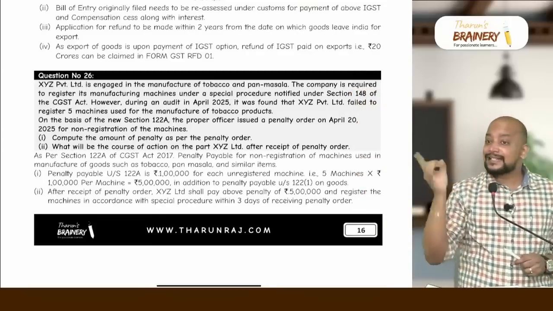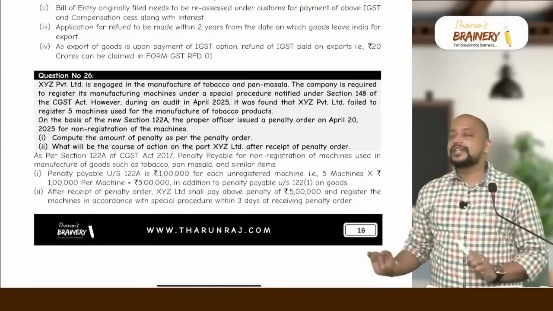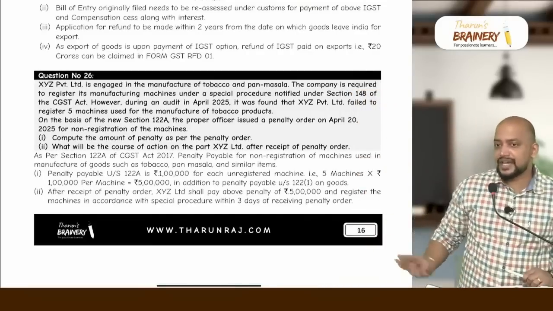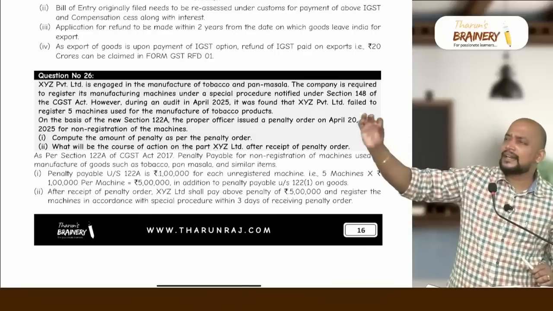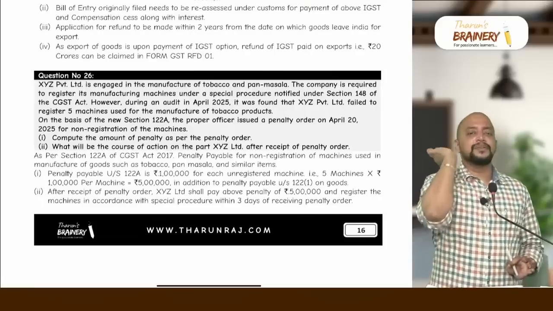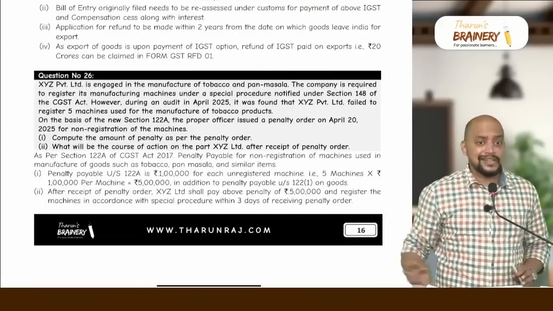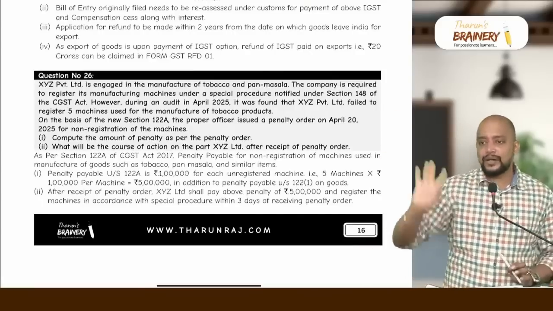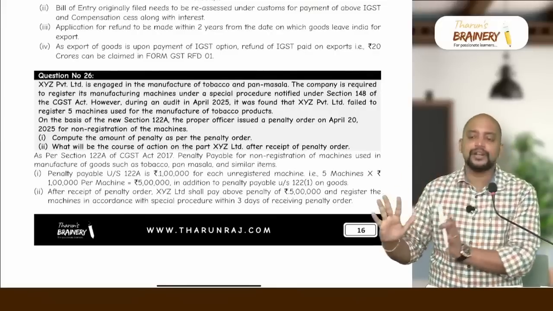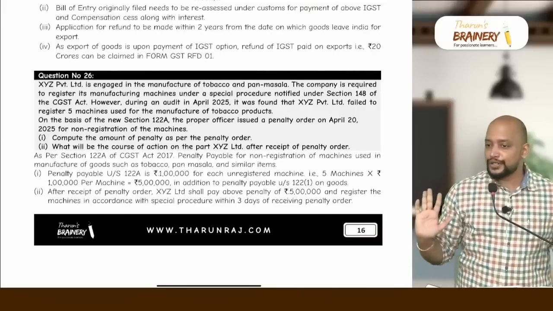So 1 lakh under the CGST Act. Mostly you will get provisions only under the CGST Act. In 99.999999% of the cases, only the CGST Act will be tested in the exam. IGST Act rarely comes in the exam. So don't break your head in that. CGST Act only you need to first determine.